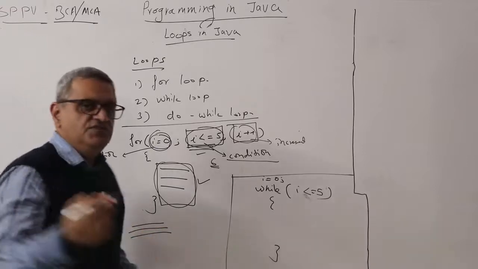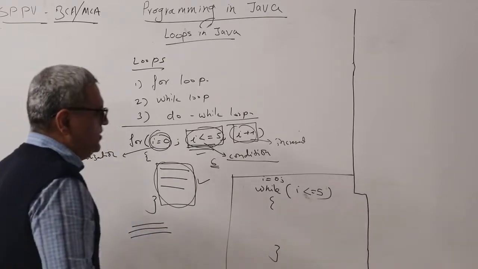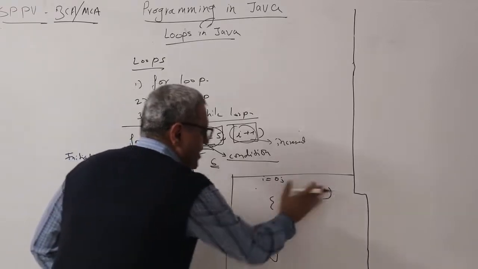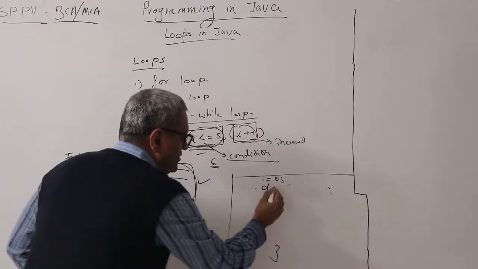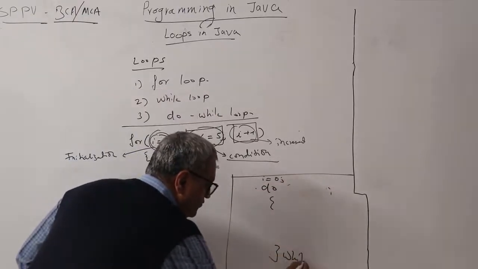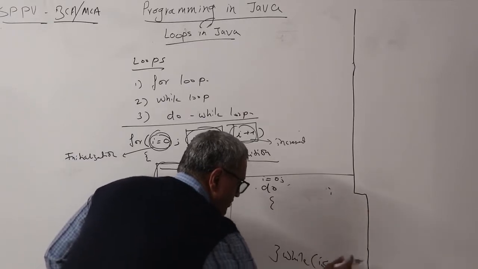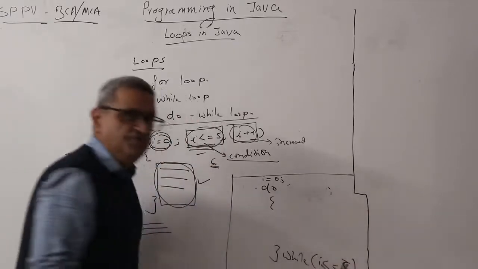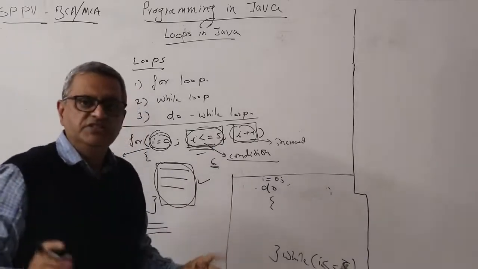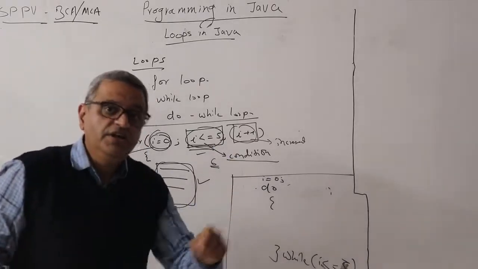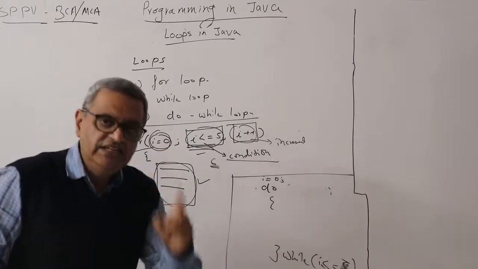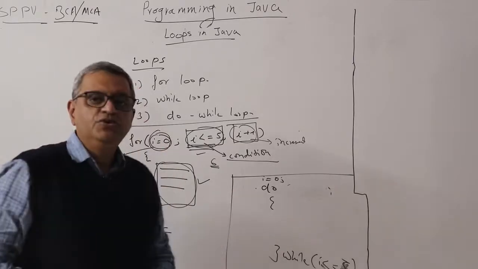What is the difference between the while loop and the do while loop? Typically I would have do over here and the while condition over here. The difference is pretty simple: I enter into the loop at least once if I am using a do while loop.